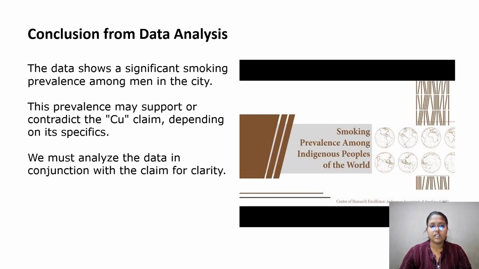Conclusion for the data analysis. The data shows a significant smoking prevalence among men in the city. This prevalence may support or contradict the claim depending on its specifics, and we must analyze the data in conjunction with the claim for clarity.